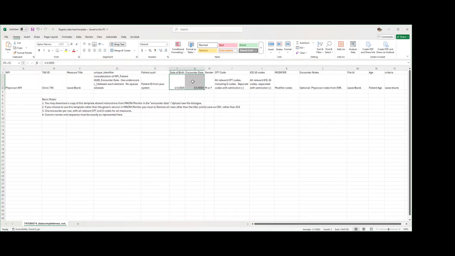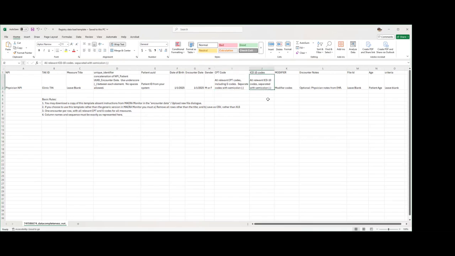Then there's the patient date of birth and the encounter date. These should both be in the format of 01/01/2025. So the data format in Excel will be called short date. The gender will be M or F. CPT codes will include all of the CPT codes for a given encounter. You're almost always going to have multiple CPT codes associated with a specific encounter, including the G codes that you use to identify met or not met or excluded. And you can separate those CPT codes with a semicolon.